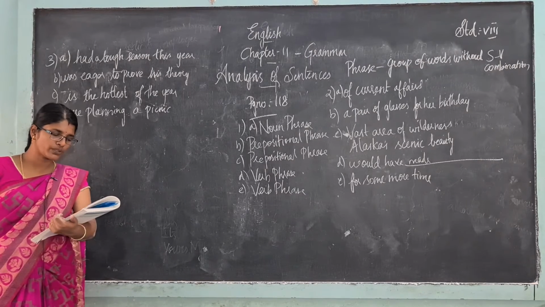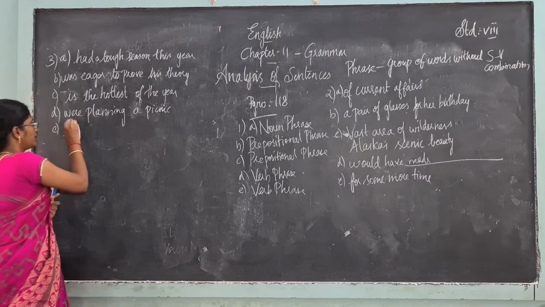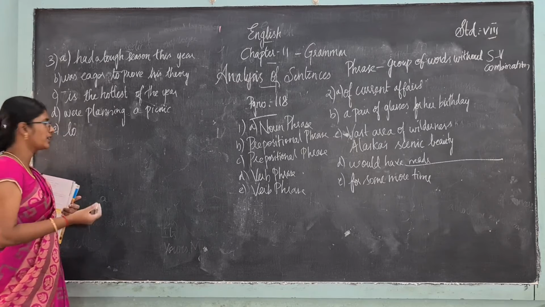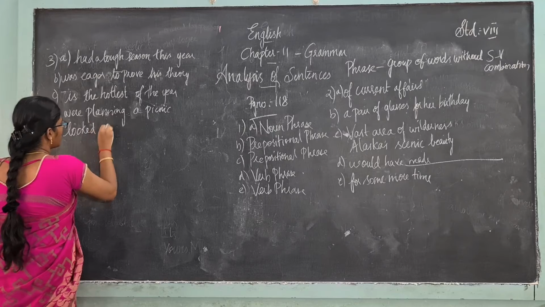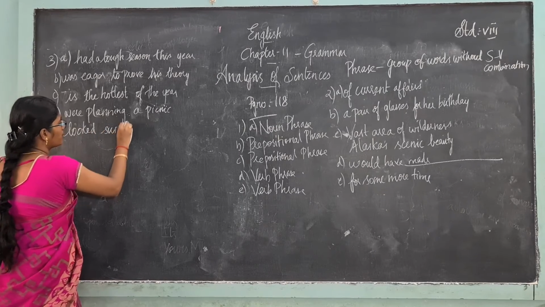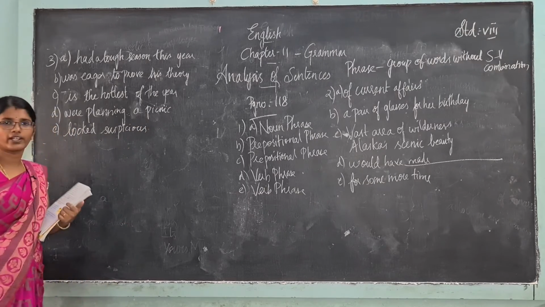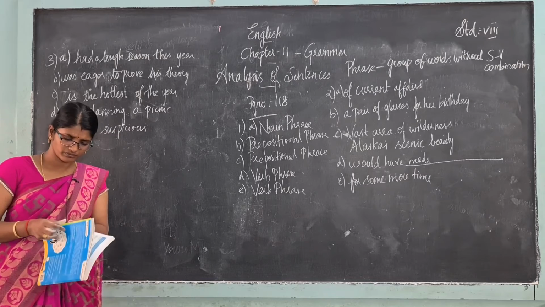The man at the counter looked suspicious. That is, he looks a little doubtful. The man at the counter were looking handsome. You can write like that also. Okay? The man at the counter looked suspicious. I have written suspicious, which means doubtable. He looks doubtful when you look at him. Okay, you can write anything. Okay, next, moving on to the next one.